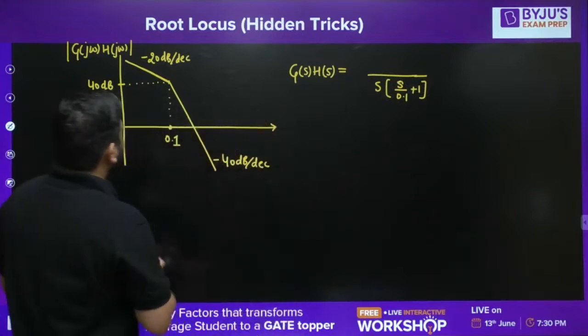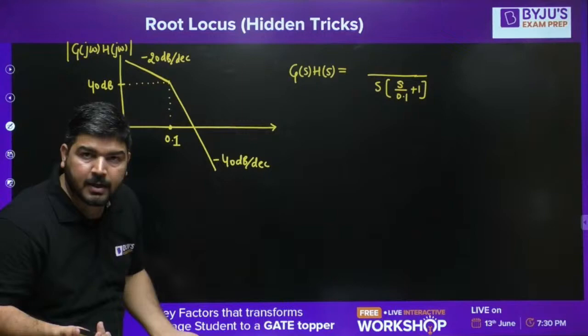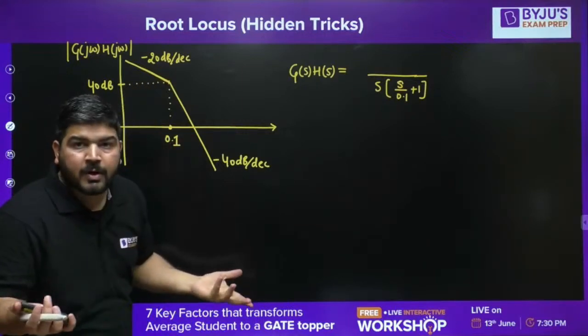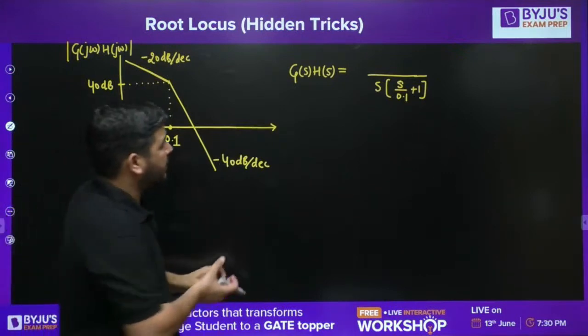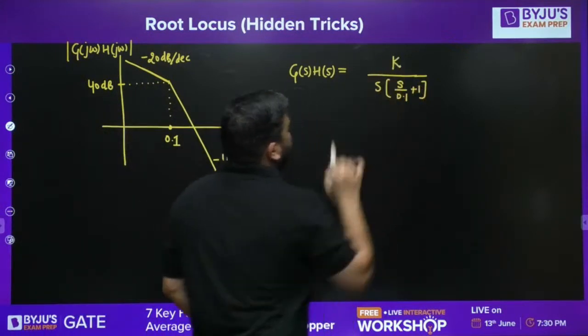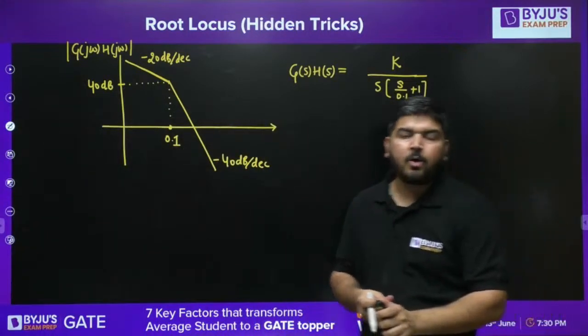Okay, now what about the numerator? There are no zeros. You can see that everywhere it's decreasing. I mean, this is the corner point. Only one corner point is there. At this corner point, slope is decreasing. There is no other corner point. So in the numerator, you have to write K. Okay? In the numerator, you have to write K. I hope it is clear, guys.